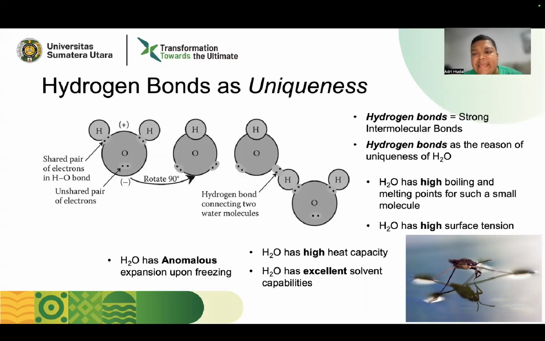For example, water has high boiling and melting points for such a small molecule. For comparison, small hydrocarbon-based molecules like ethanol or methanol have lower boiling and melting points compared to water, which only has hydrogen and oxygen. That's why, with a very simple molecule, with a molecular weight of 18, water has a high boiling point, 100 degrees, and high melting point.